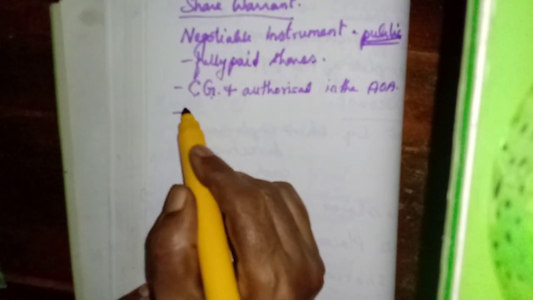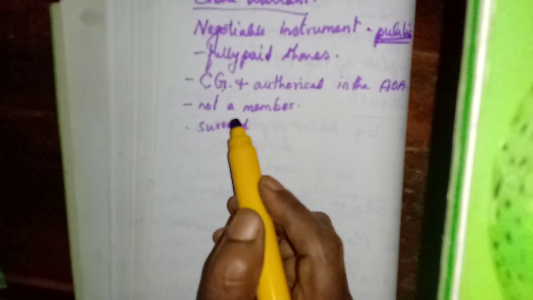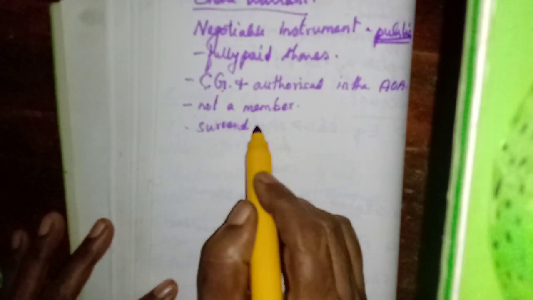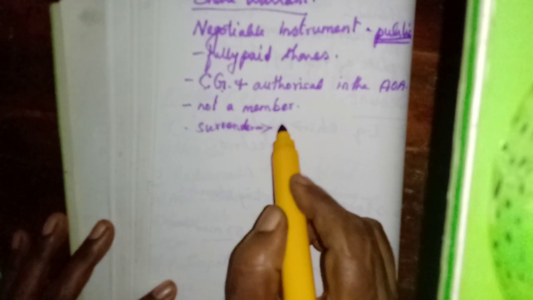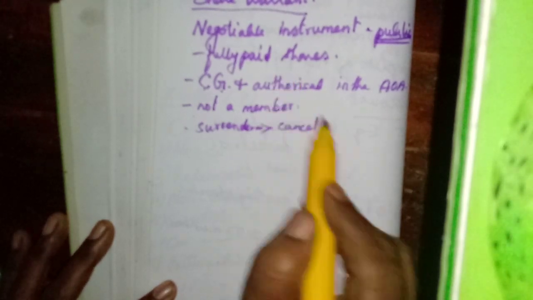Here we have studied that the share member is called the holder of the share certificate. But the holder of a share warrant is not a member. If he wants to become a member, he can surrender his share warrant and apply for the issue of a share certificate. The company will cancel the share warrant.